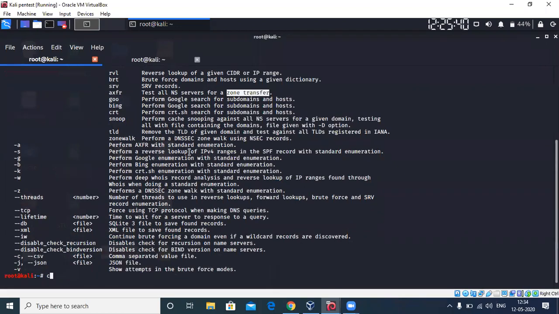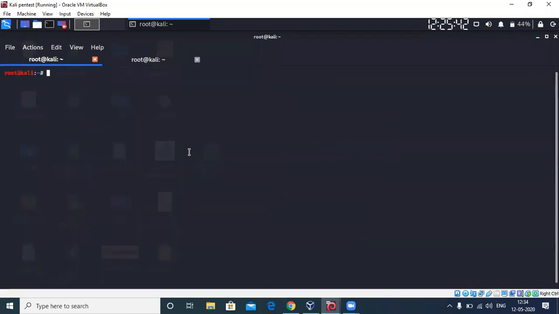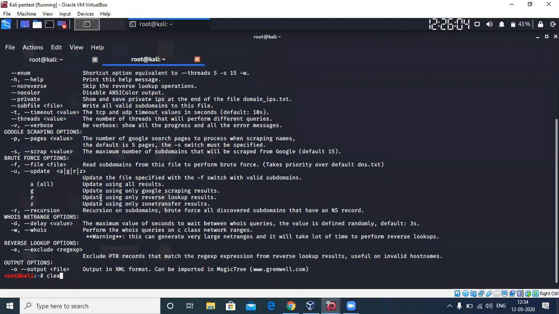I don't want to do the zone transfer right now, but let me do a normal recon process on it. dnsrecon -t Altoro Mutual. And simultaneously let it run, and let me show you Fierce also.